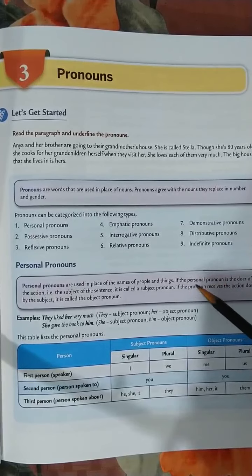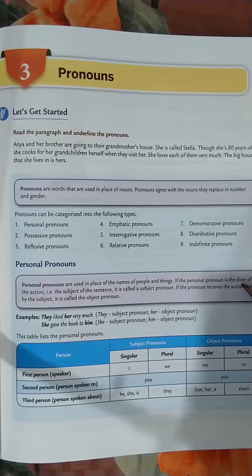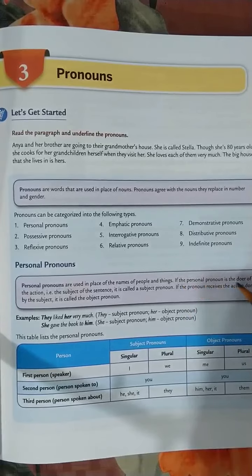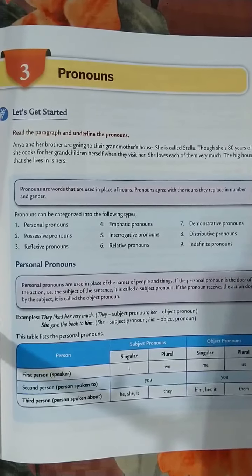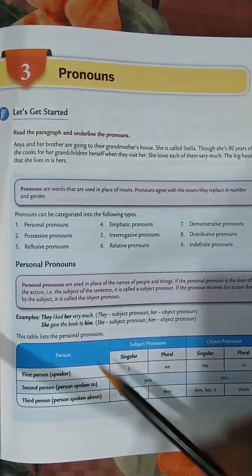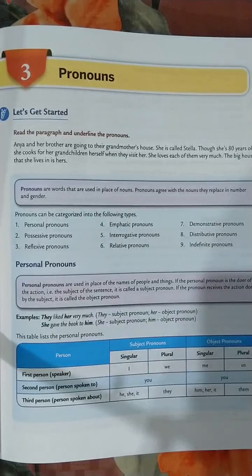Now, if the personal pronoun is the doer, meaning it is doing the action, then that is the subject of the sentence.